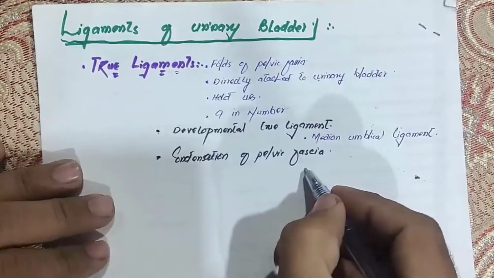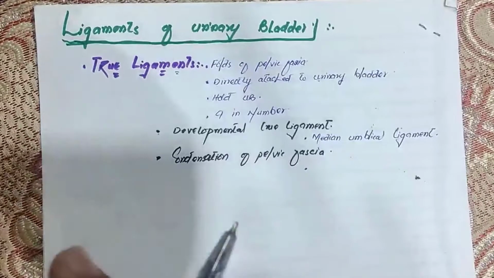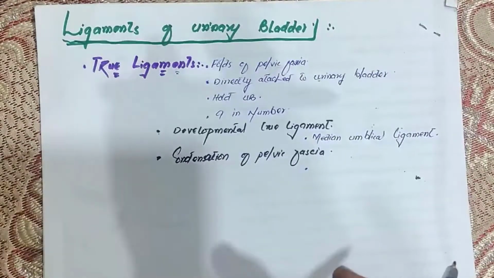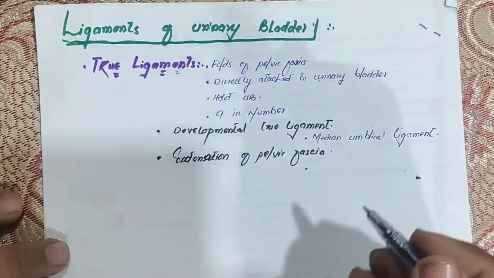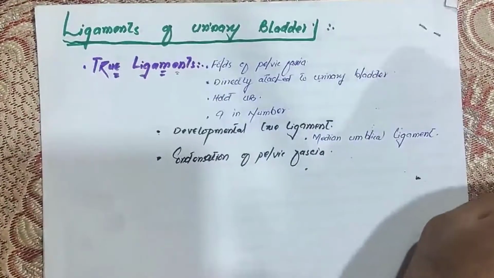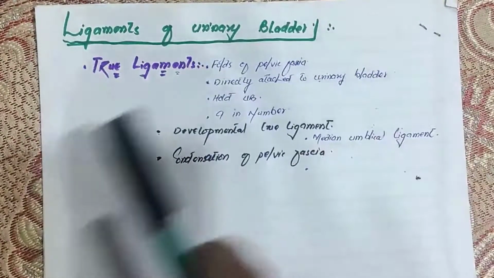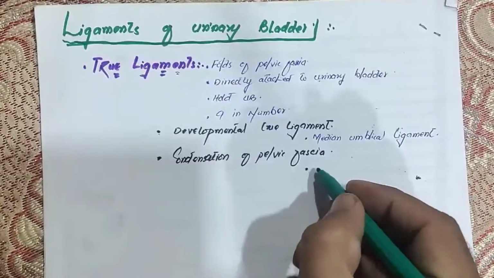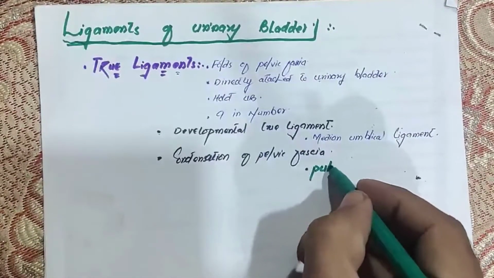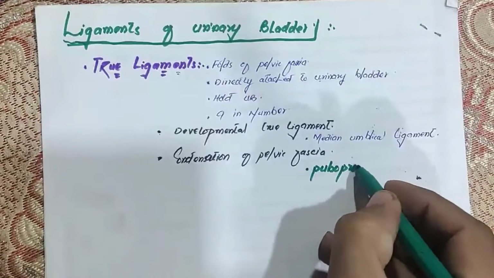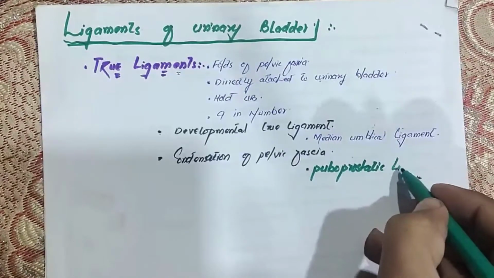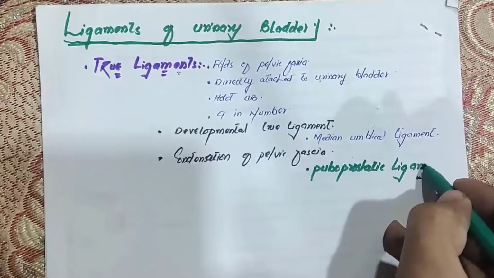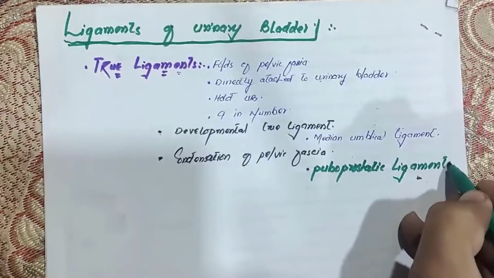The other four ligaments, which are the condensation of the pelvic fascia, are called the puboprostatic ligaments, right? So I will write their name here, the puboprostatic ligaments, and they are 4 in number, 4 on each side of the urinary bladder.